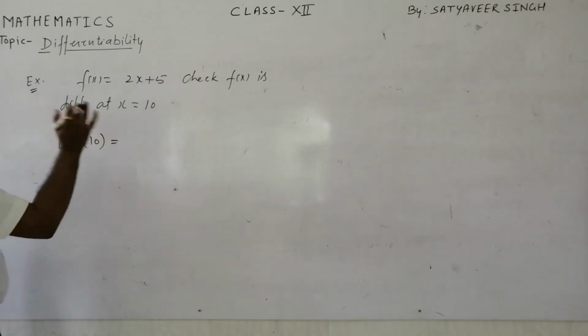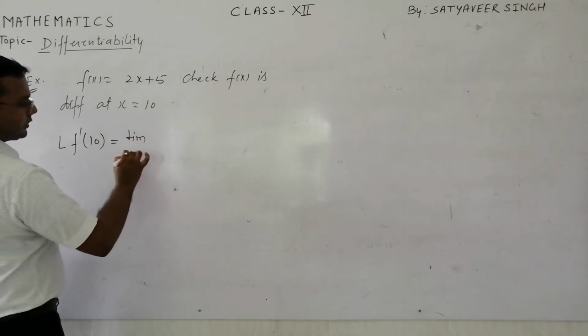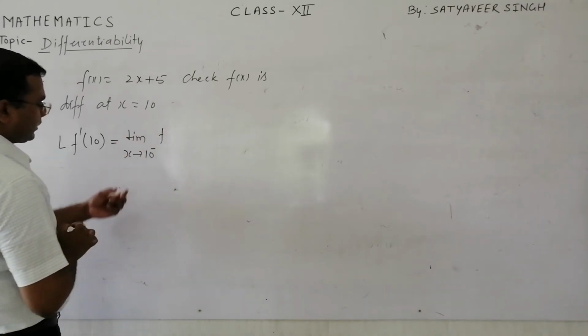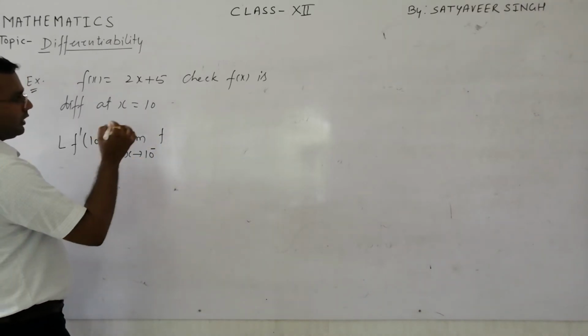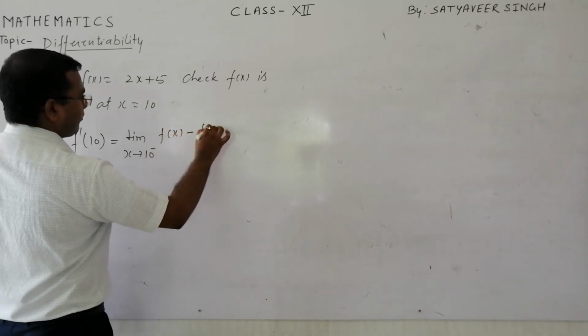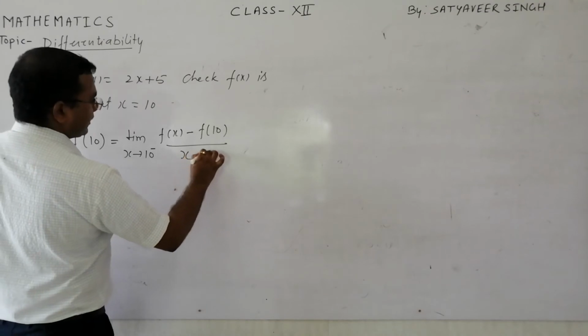If you write limit x tends to 10 minus, the left hand limit of f(x) minus f of 10 upon x minus 10.